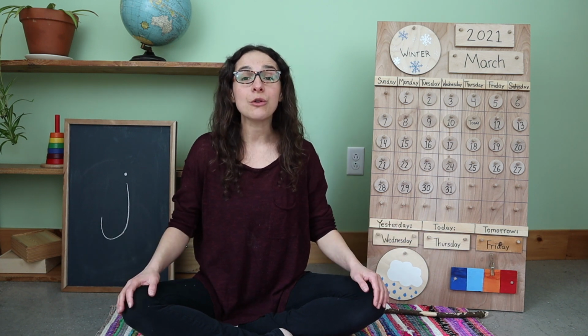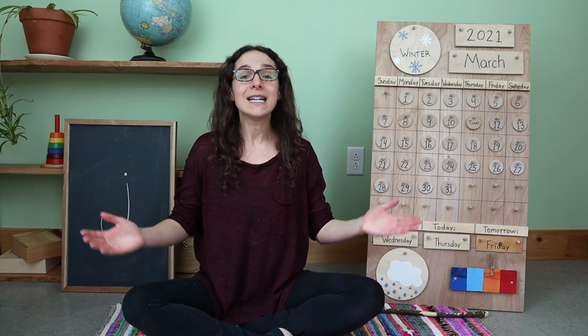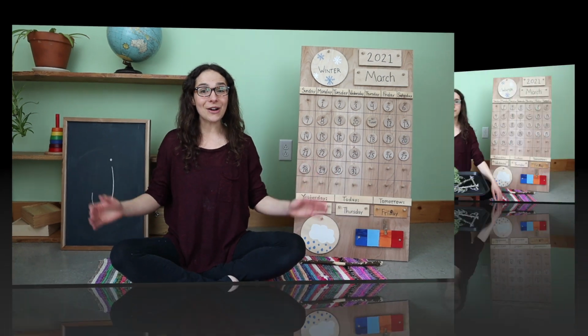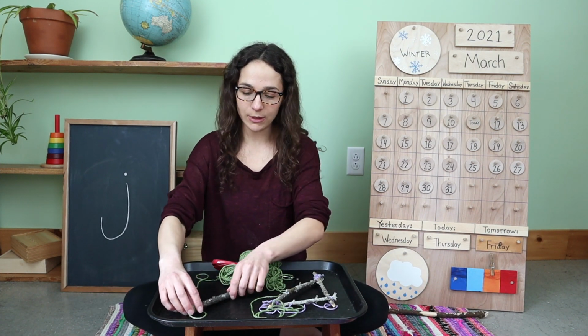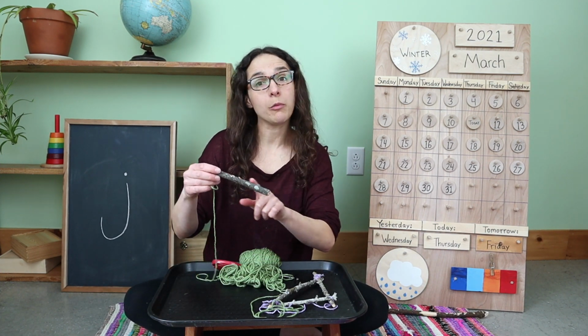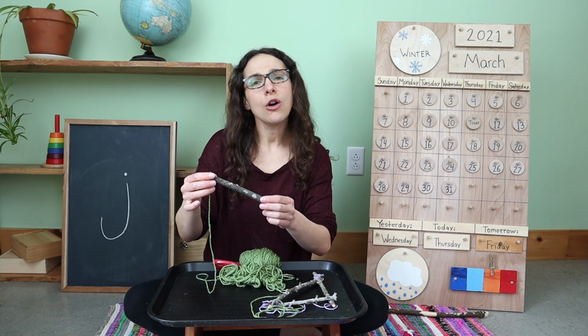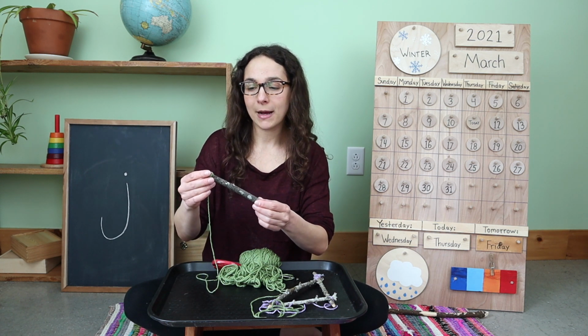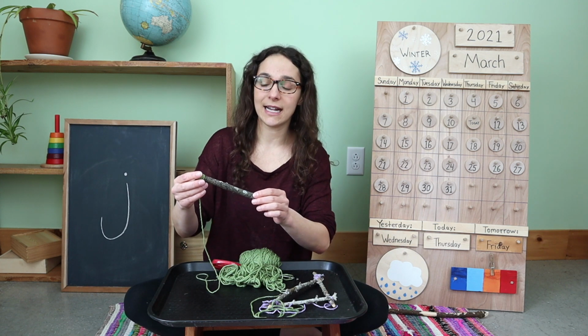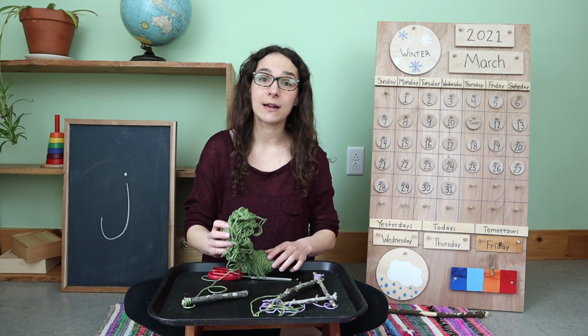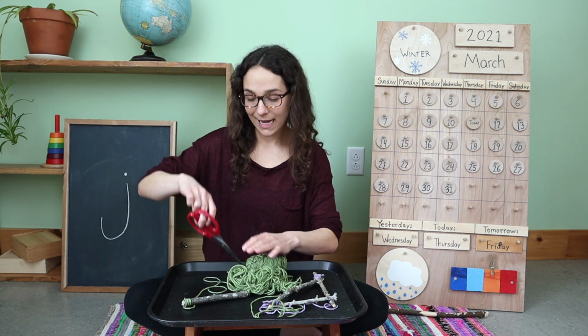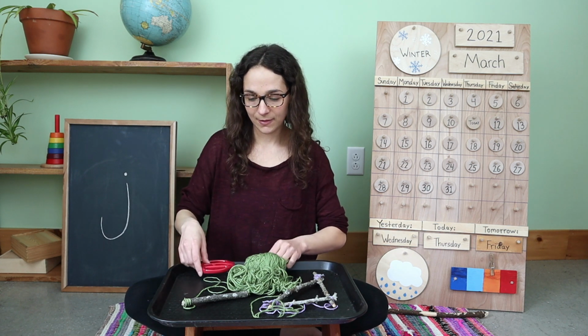For today's work, you're going to make a special decoration to hang in your bedroom. Let's go! For today's work, you will need a couple of small branches or sticks, no longer than a foot long, but definitely at least 6 inches. You're going to need some colored yarn and a pair of scissors.